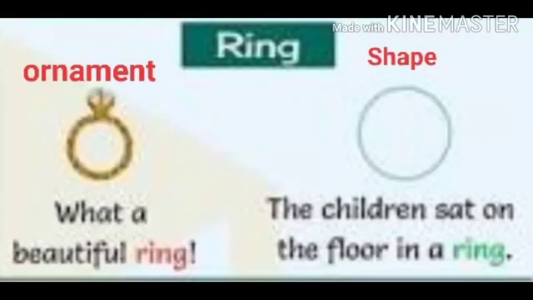Let's have another example briefly. The word ring. In the first part, it means ornament. In the second part, it means shape. The examples are, what a beautiful ring. In the second example, the children sat on the floor in a ring. In both the examples, you will see that the spelling and the pronunciation is same, while the meaning is different.